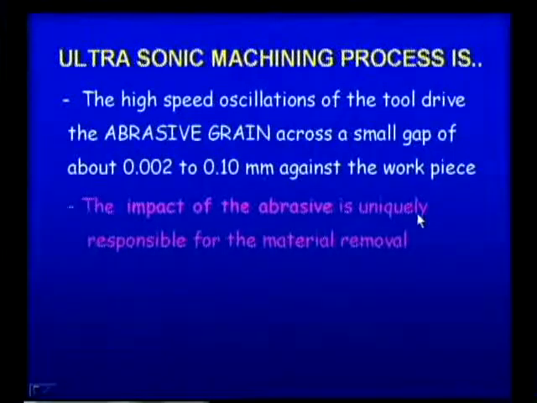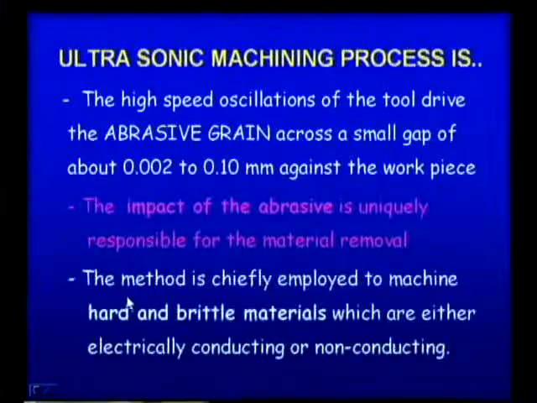The impact of the abrasive slurry is uniquely responsible for the material removal. Here oscillation is there as well as abrasives are flowing. Out of these two, what is responsible for material removal? The abrasive is uniquely responsible; because of the abrasive particles the material is removed, right. The method is chiefly employed to machine hard and brittle materials which are either electrically conducting or non-conducting.